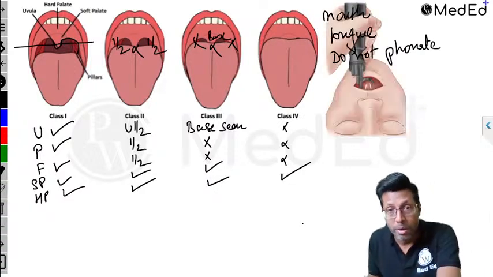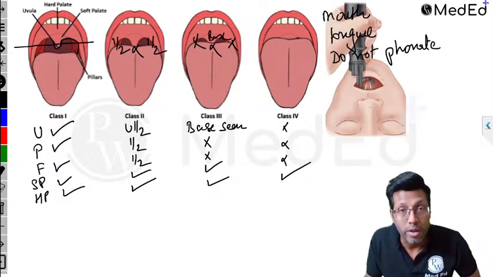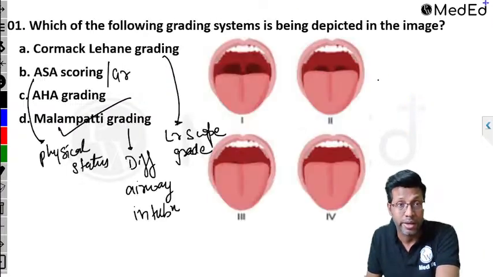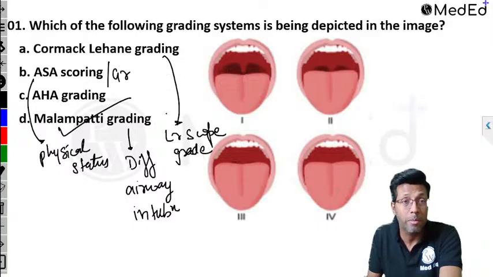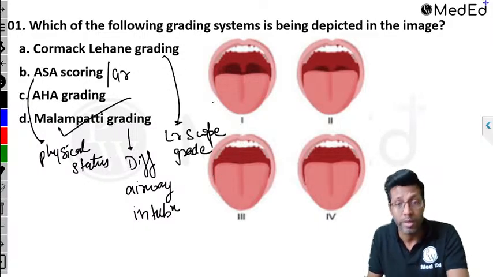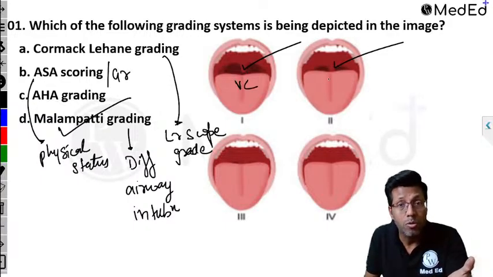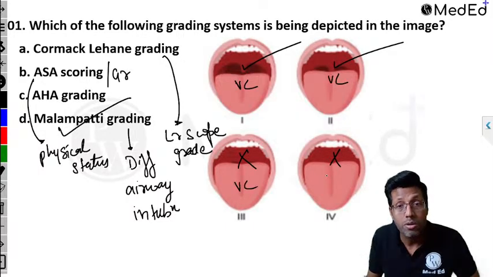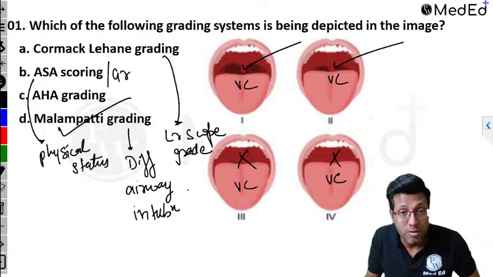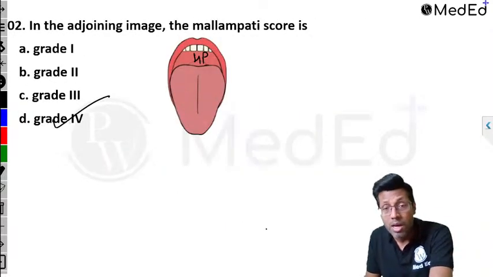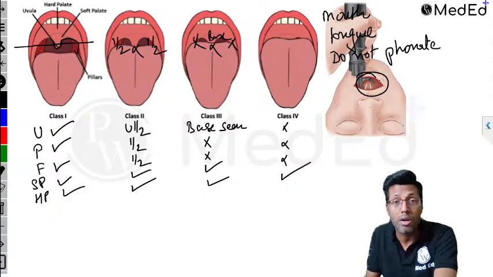The point is, when you do Mallampati, they say it's a reflection of the glottic opening. It tells you about the laryngoscopic grading. It is indirectly related to the SL grading, right? So the Mallampati indirectly tells you about the laryngoscope grade. That in the OPD, if you can see the uvula on the pre-anesthetic checkup, then in the OT, I'll be able to see the vocal cords. And if I can't see the uvula in the OPD, I will not be able to see the vocal cords. That's why it becomes a difficult intubation. That's why Mallampati 3 and Mallampati 4 are called difficult intubation, because if I don't see the uvula, I will not be able to see the vocal cords on laryngoscopy.